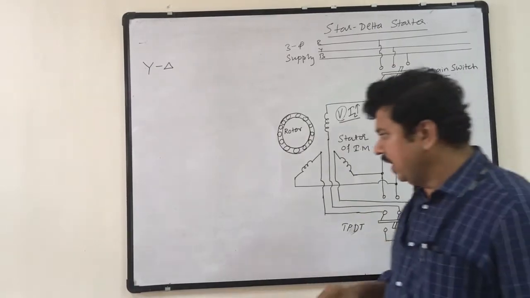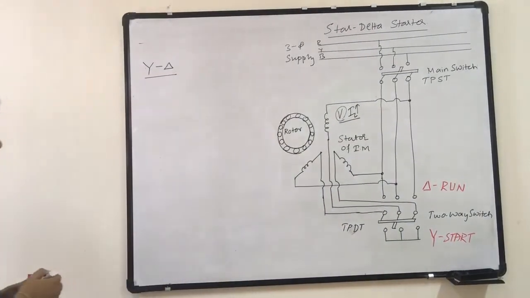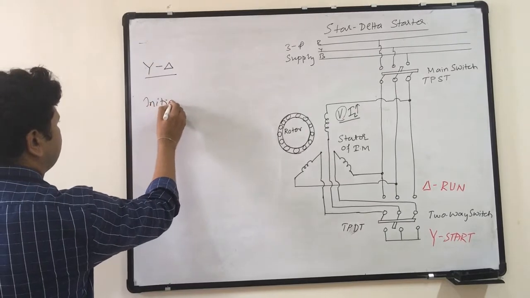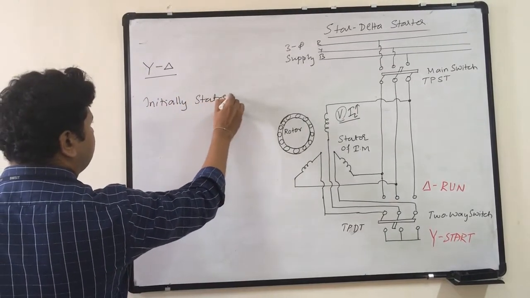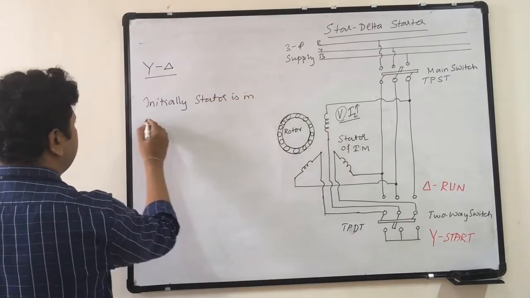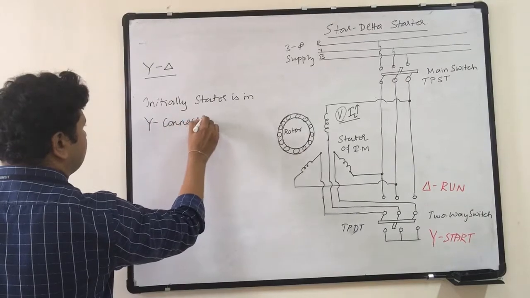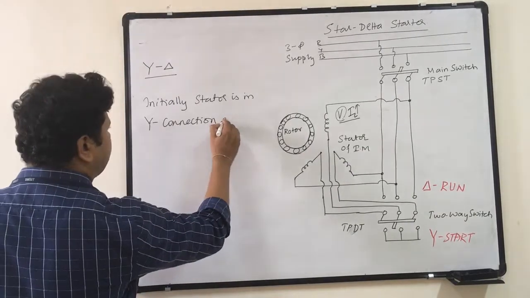Why is it known as star delta? Because in this starter, initially the stator is in star connection, at start.